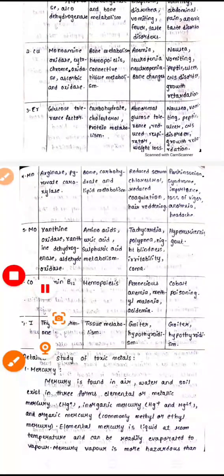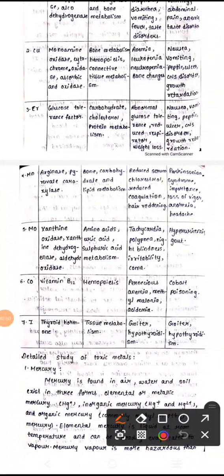Cobalt, as we know, is related to vitamin B12, and here we get pernicious anemia, less growth, and cobalt poisoning. And iodine, as we know, is for thyroid hormones and tissue metabolism. Goiter is a thyroid disease caused when it is less; if it is more also, we get thyroid problems. So these are some trace elements, with the diseases caused if they are less or more.